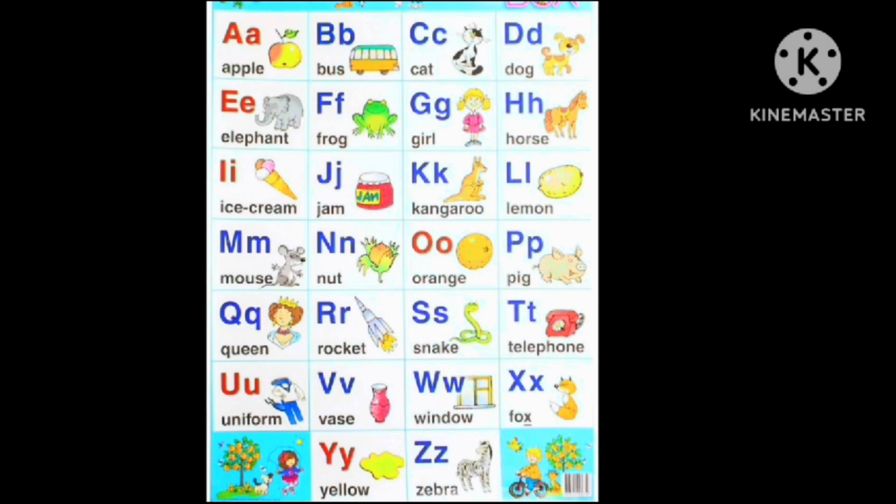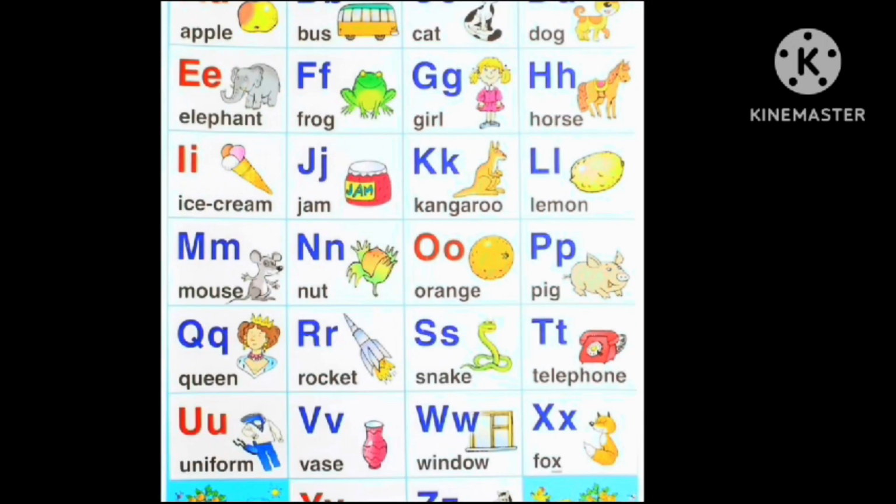Frog. G is for girl. Girl. H is for horse. Horse. I is for ice cream. Ice cream. J is for jam. Jam. K is for kangaroo. Kangaroo. L is for lemon.